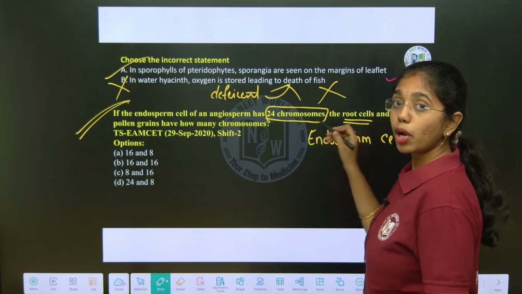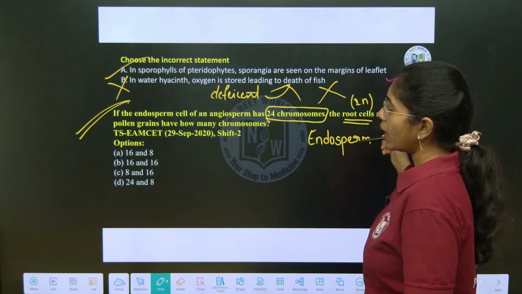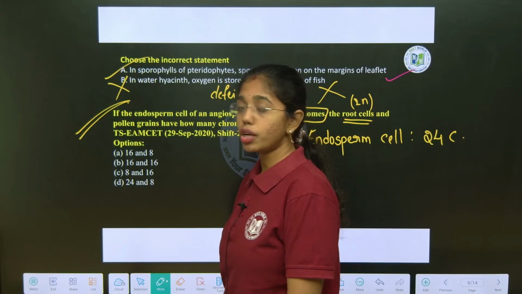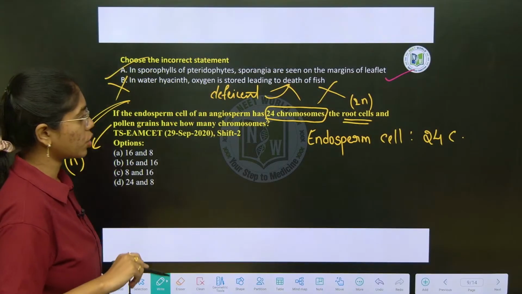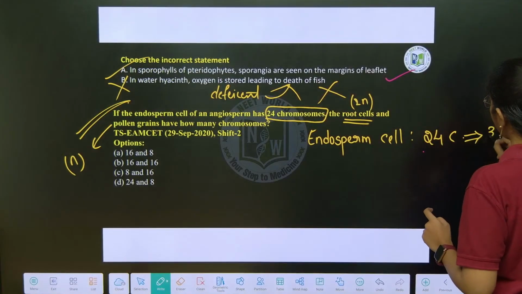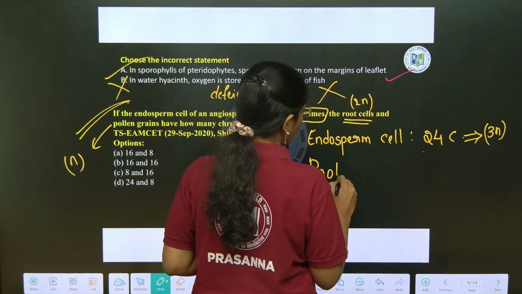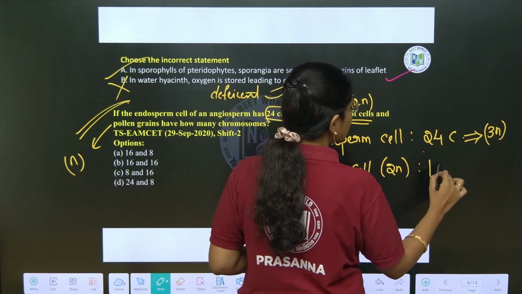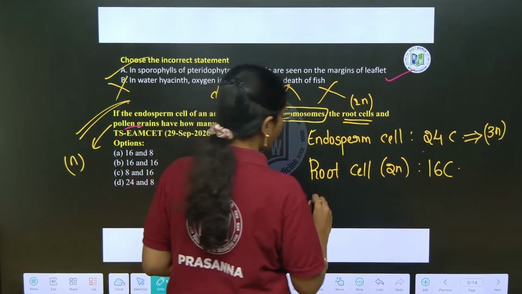Because it is having diplontic life cycle, so sporophytic plant body is diploid. Root cells are diploid. And pollen grains come under gametophytic generation. Just now we have seen, right? So pollen grains are haploid. This will be the ploidy range. So, if endosperms are having 24 chromosomes whose ploidy is triploid, then of course root cell whose ploidy is diploid will be having 16 chromosomes, accepted or not.